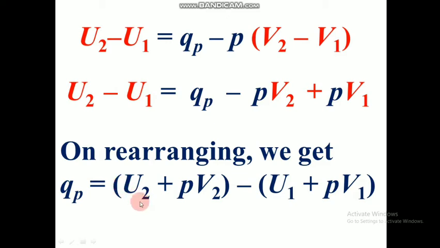Hence we get (U2 plus PV2) minus (U1 plus PV1). We arranged it in such a way that the initial terms are kept together and the final terms are kept together. That's what we did with the rearrangement.